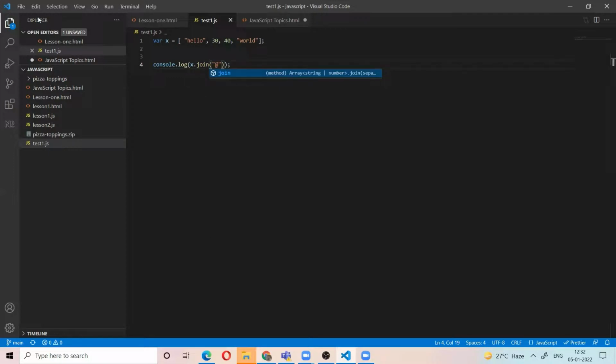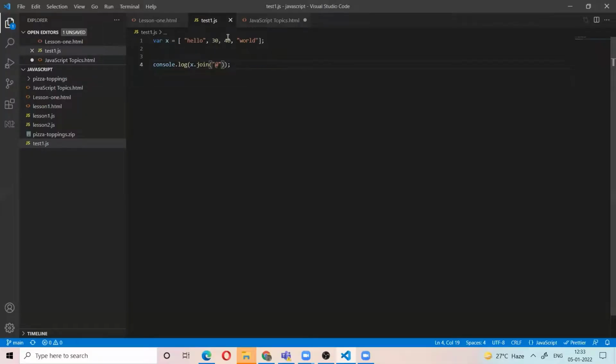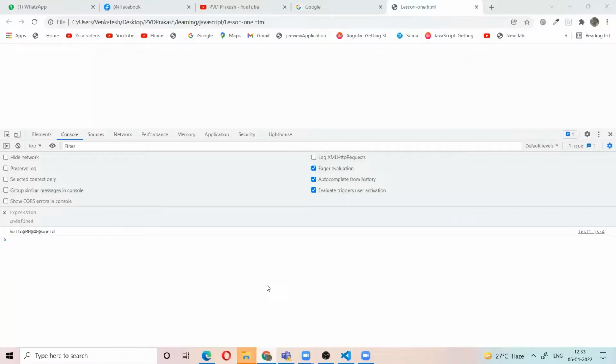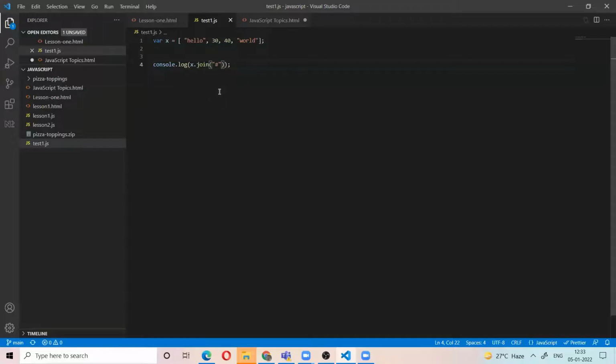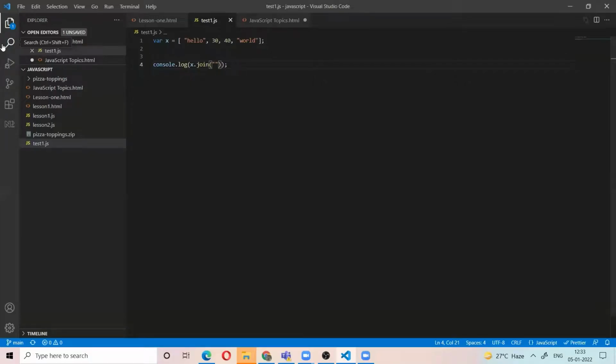Let's see. If you give a hash, it will come back joined with the hash. If you don't give anything, it will give the string with the default separator. So the join function is also used to convert an array to a string. These are some array methods. We need to practice some tasks on array methods and string functions.